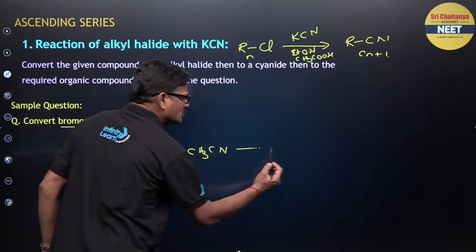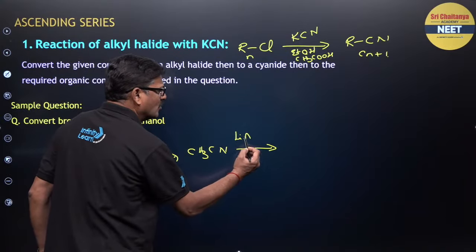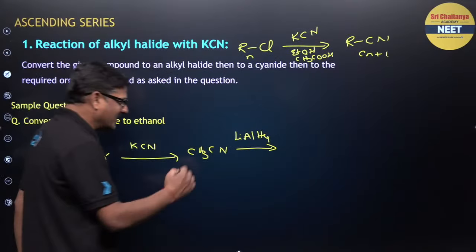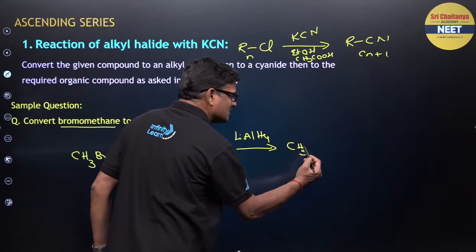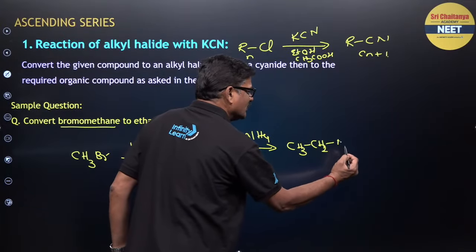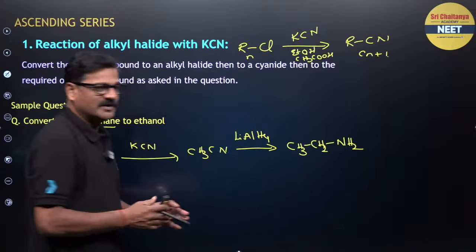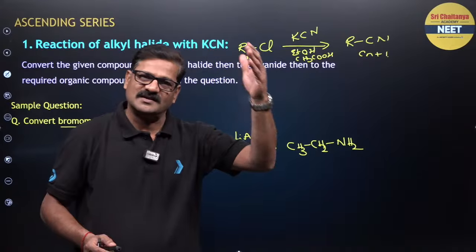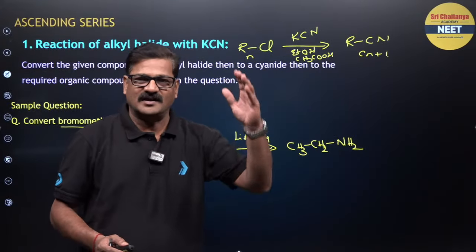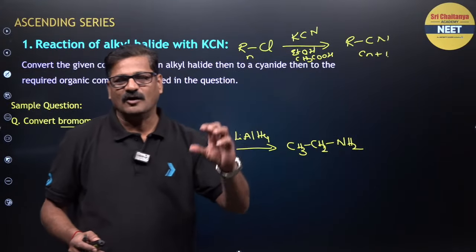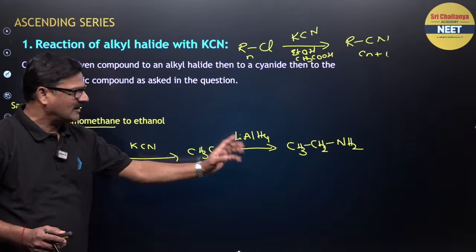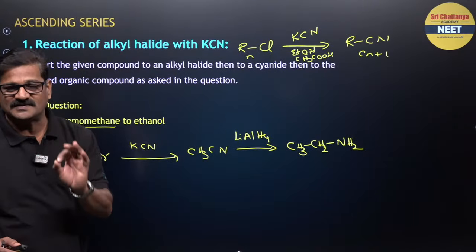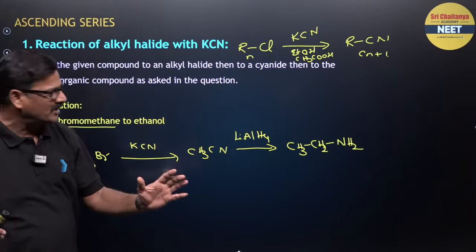So I want to use lithium aluminium hydride. So you will get cyanide immediately converted into CH3CH2NH2. So don't worry beta, this is a reducing agent. In today's class, all the oxidizing reagents and reducing reagents and how they are going to be used, everything I want to give you in this session. Stay tuned. Every slide in this session is going to be super important.